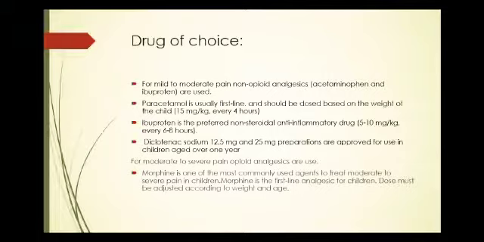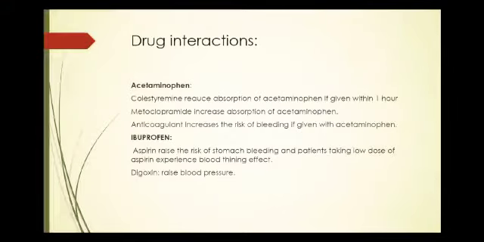For moderate to severe pain, opioid analgesics are used, as I have discussed before. Morphine is the most common and first drug of choice in opioid analgesics, and the dose must be adjusted according to weight and age. Drug interactions.